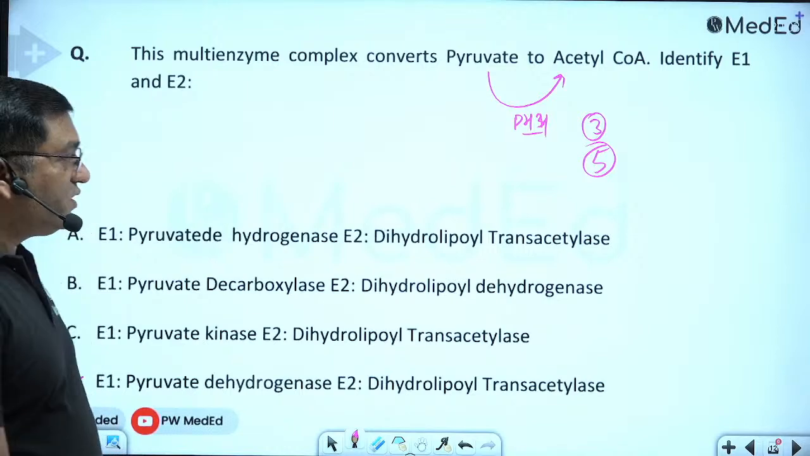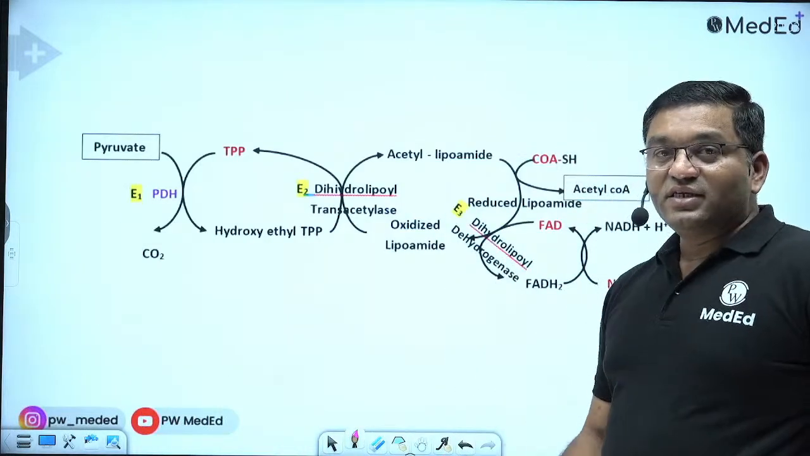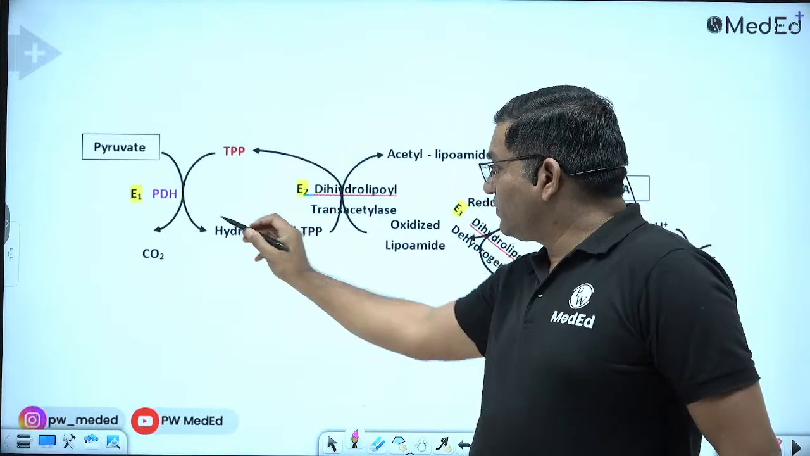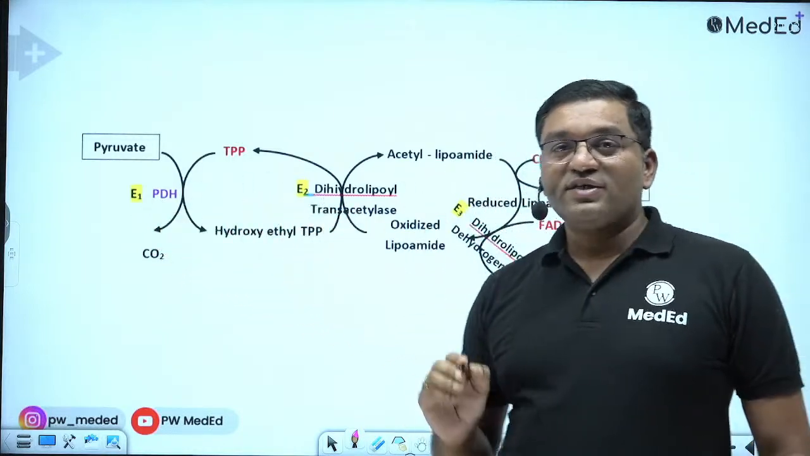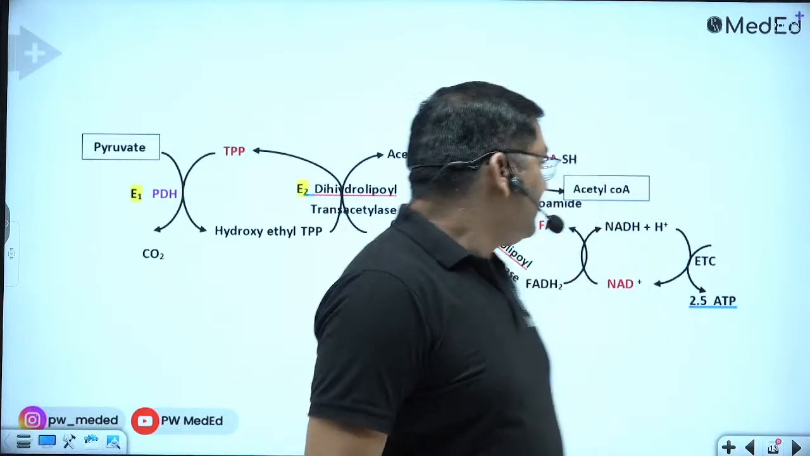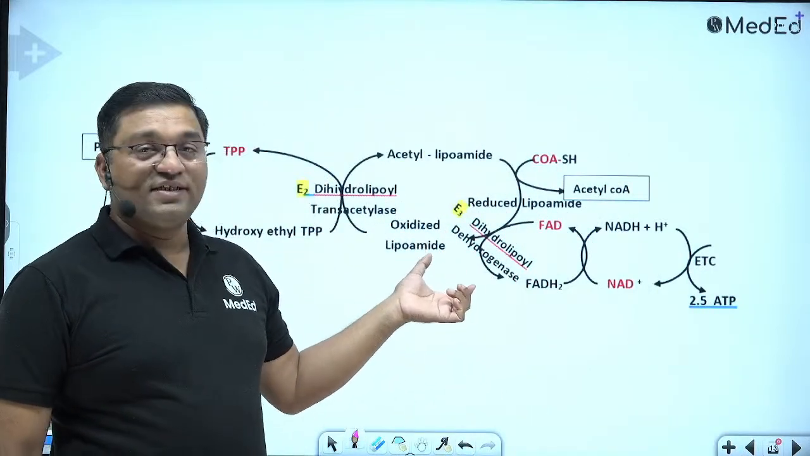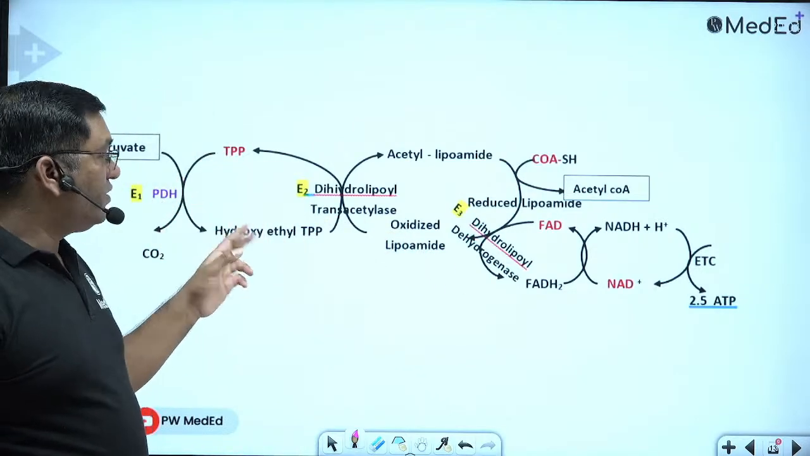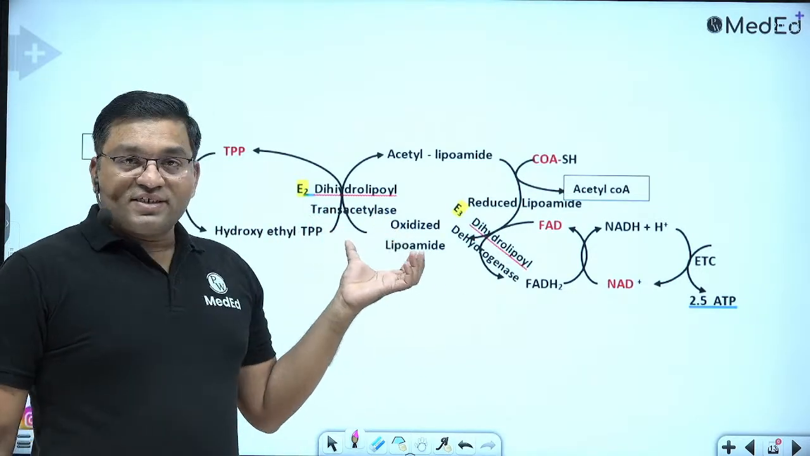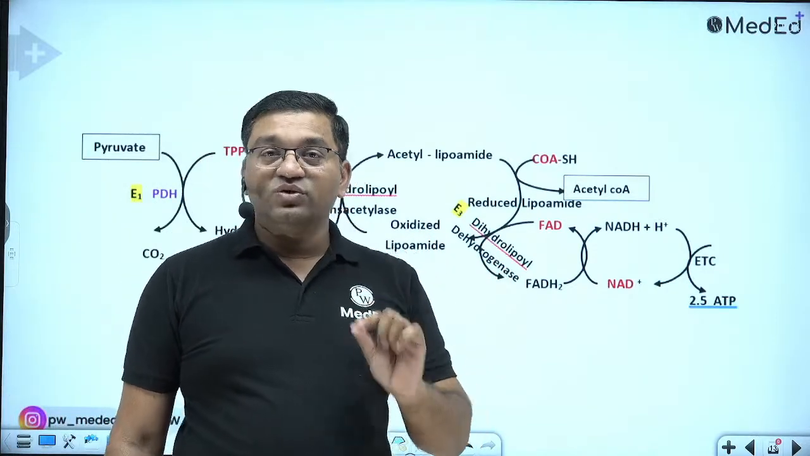Okay, now see this pathway. In this pathway there are 3 enzymes. E1 is the pyruvate dehydrogenase, E2 is the dihydrolipoyl transacetylase, and E3 is the dihydrolipoyl dehydrogenase. Okay, these are the 3 enzymes, E1, E2, E3.